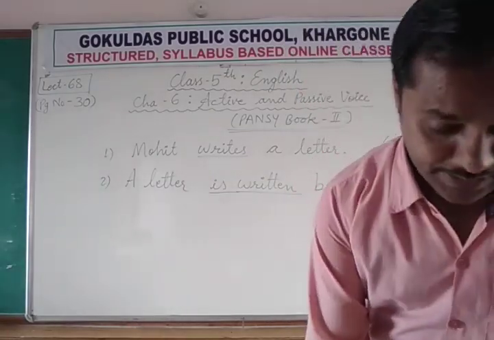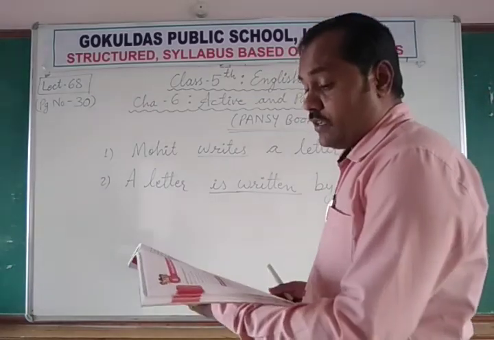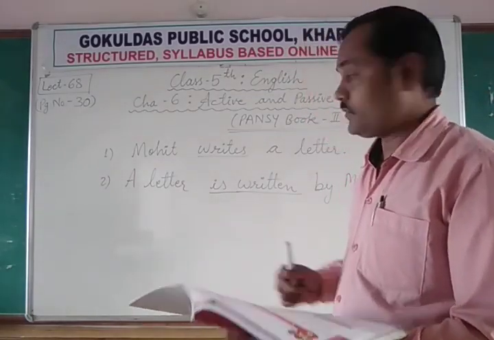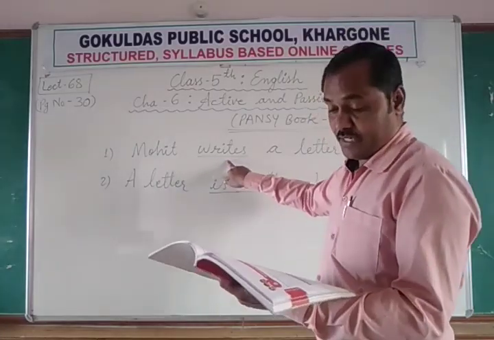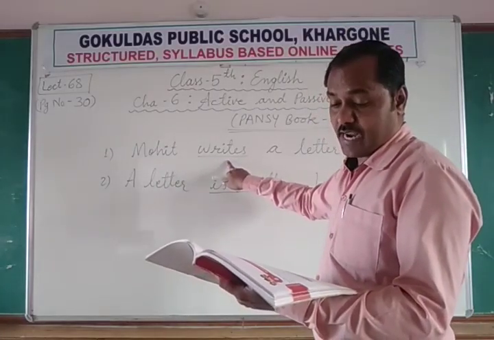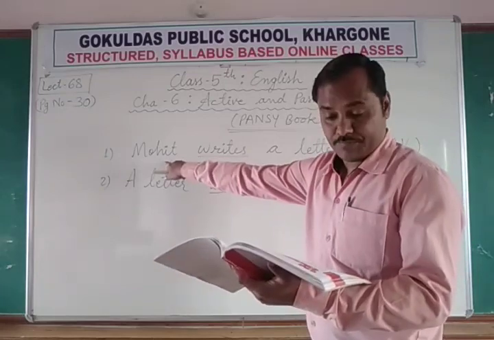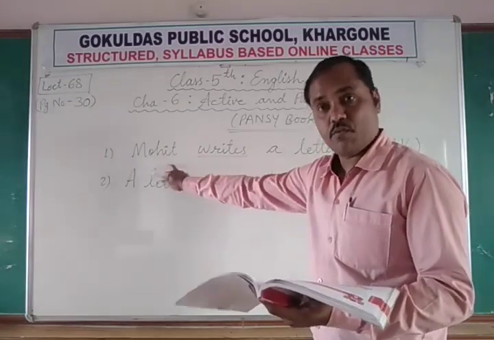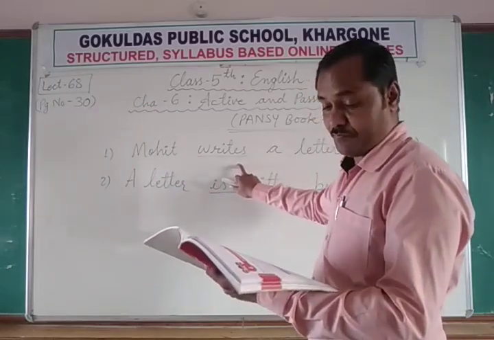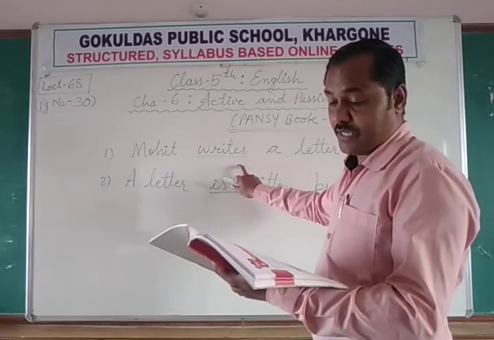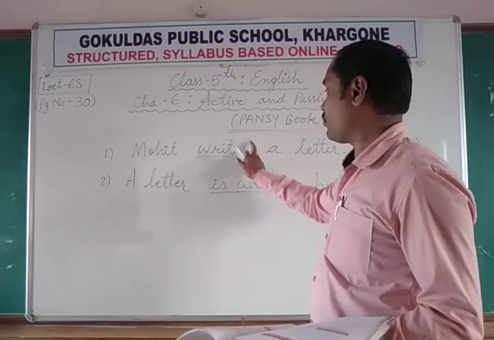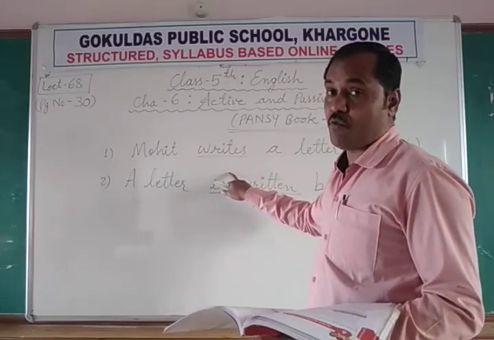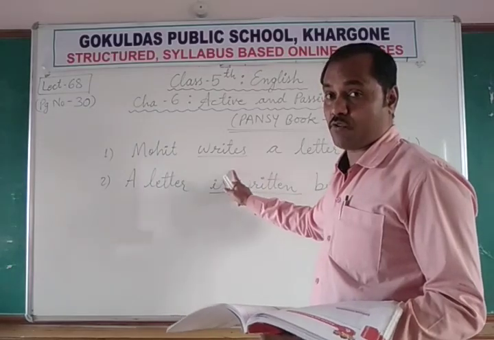Now let's read what is written. In the first sentence, the verb writes shows that the subject Mohit does the action. Who is doing some action? Mohit is doing some action. Such a verb is said to be in active voice. So this verb is said to be in active voice mode.